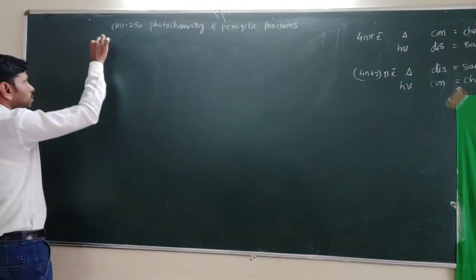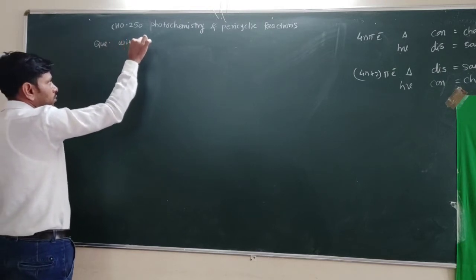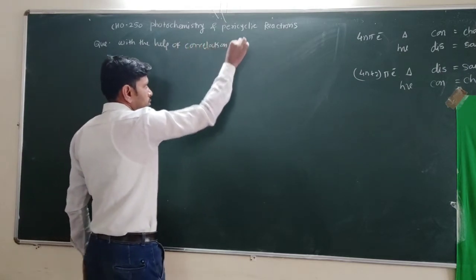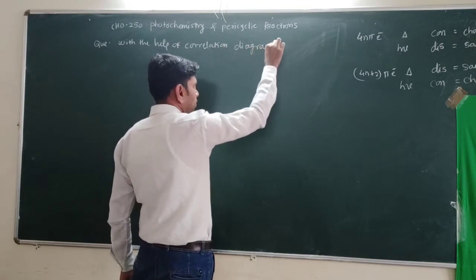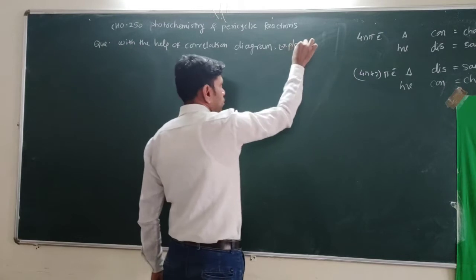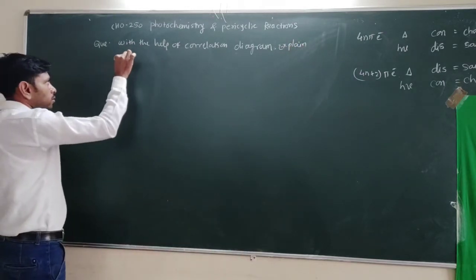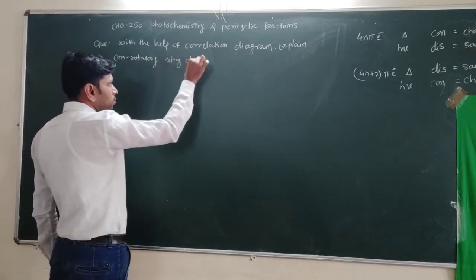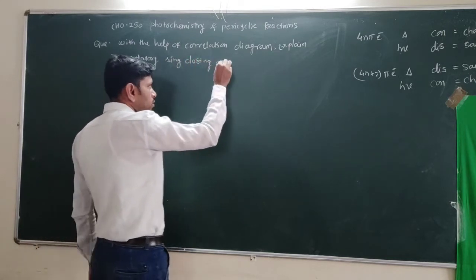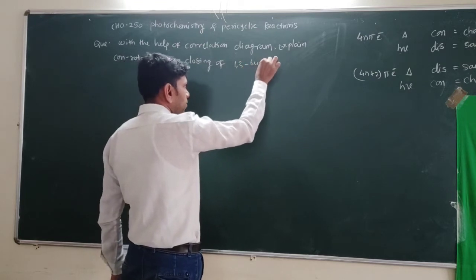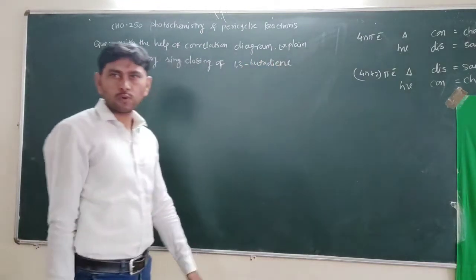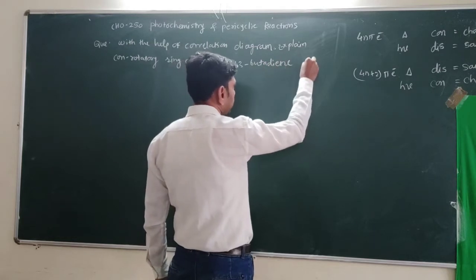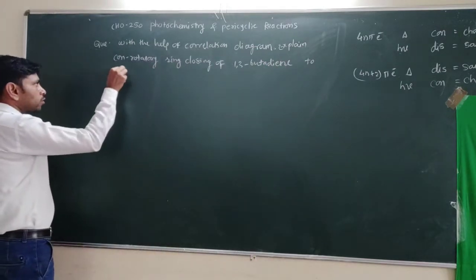So the question on this topic is: with the help of a correlation diagram, explain the con-rotatory ring closing of 1,3-butadiene, a 4 pi electron system, to cyclobutene.